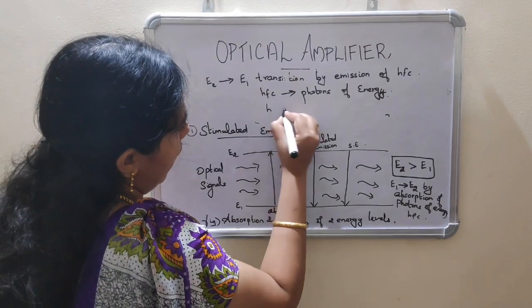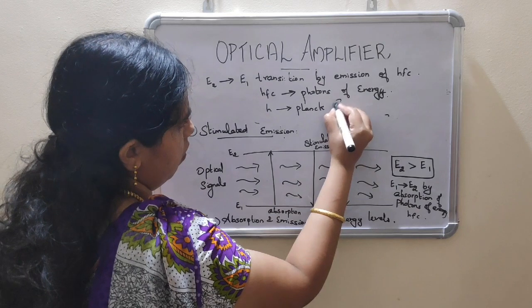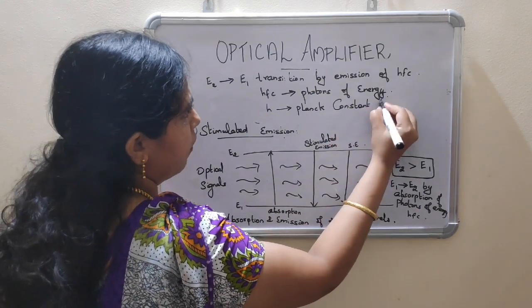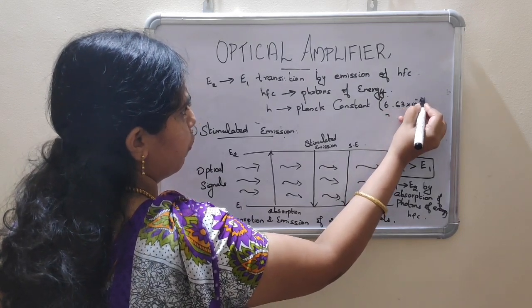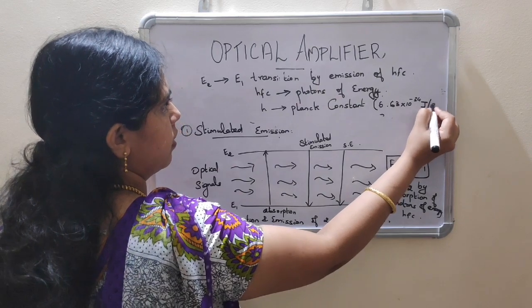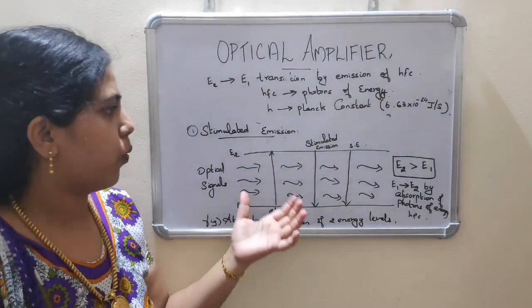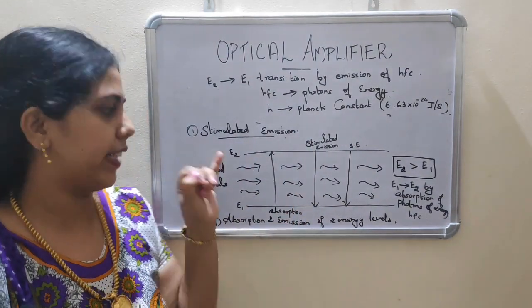Here h is the Planck constant, and its typical value is 6.63 times 10 to the power minus 34 joule-seconds. So what is stimulated emission? Here we are considering two energy levels, E1 and E2.